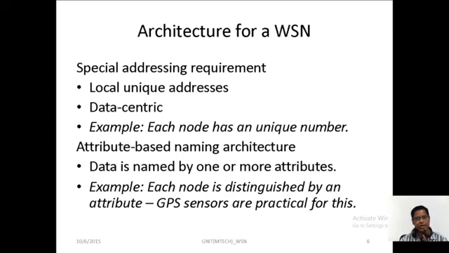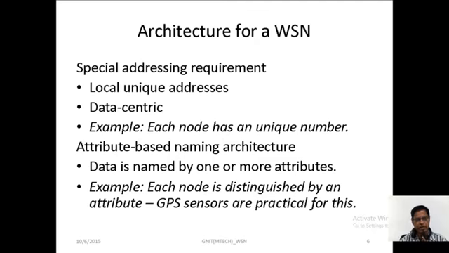Local unique address: each sensor has a specific unique address number. And data centric: the sensor acts as data centric, with centralized data limit only, and gives its performance.